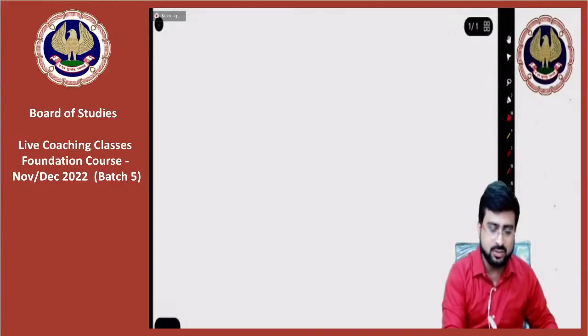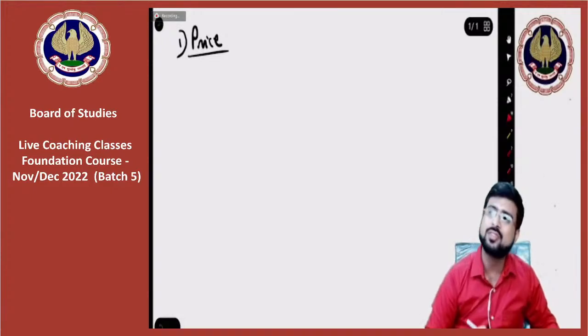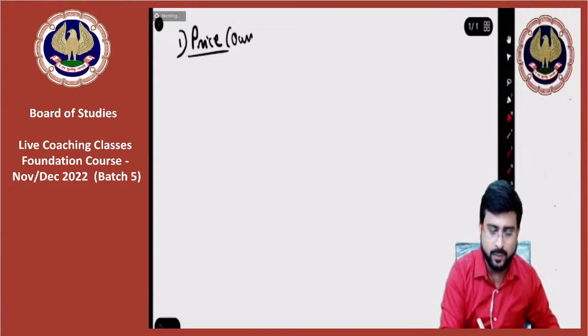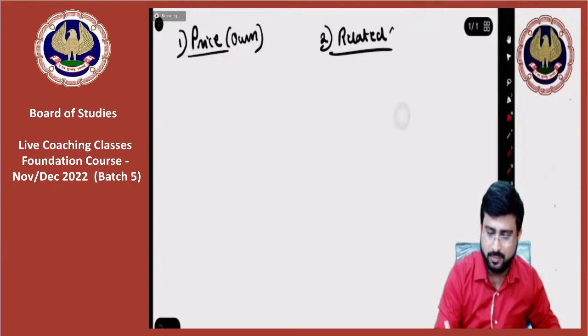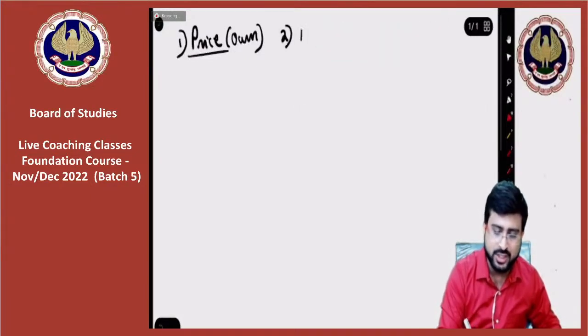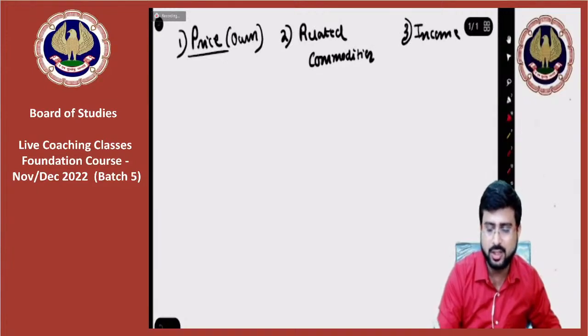In the first one, we studied own price of the commodity. First factor that we studied was own price of the commodity. I am writing own. In the second factor, we studied the relationship with related commodities, and the third point was disposable income. I'll revise all three with you, so pay attention everyone. Number two was related commodities, and number three is income of the consumer.